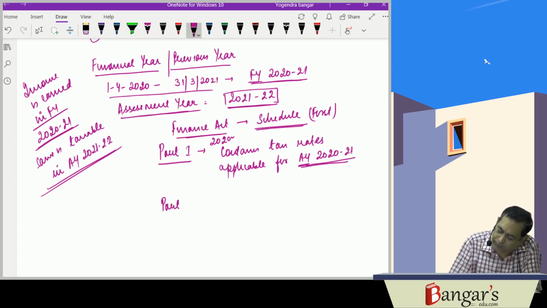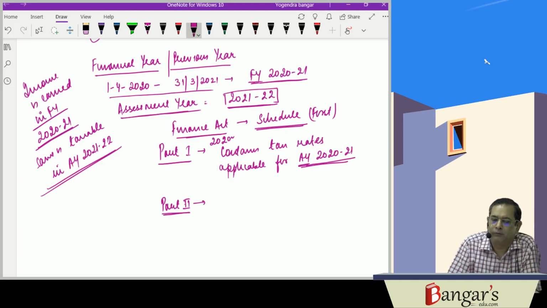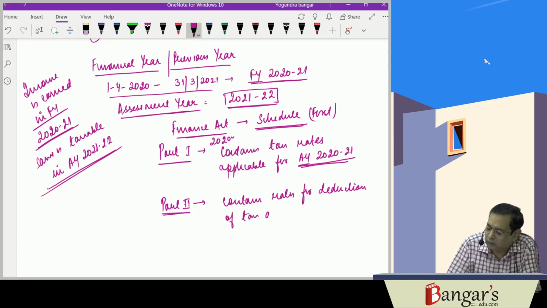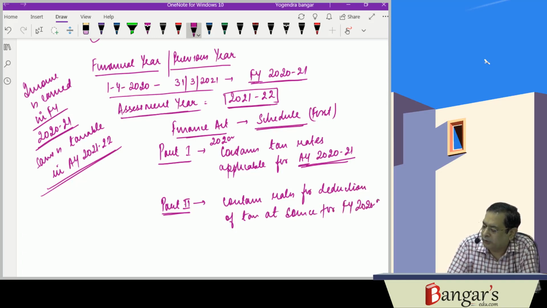Then Part 2. What does Part 2 contain? Part 2 of the Finance Act 2020 contains rates for deduction of tax at source for financial year 2021.